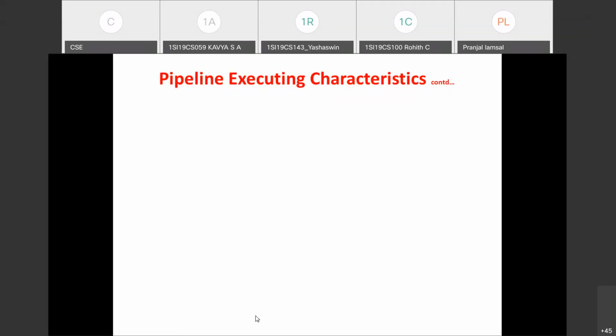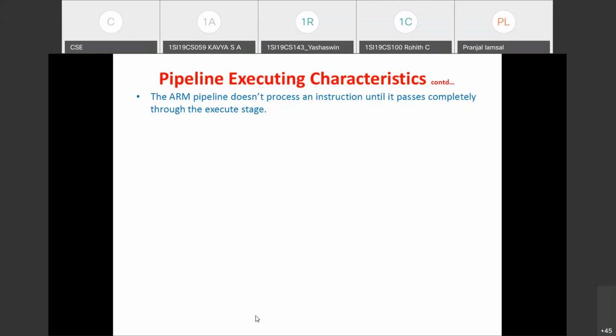What we are going to discuss now is the pipeline executing characteristics. As I mentioned, there are 5 of them, and one by one we'll discuss. The first is: the ARM pipeline doesn't process an instruction until it passes completely through the execute stage. You know that until the pipeline is filled, the instruction will not be executed.